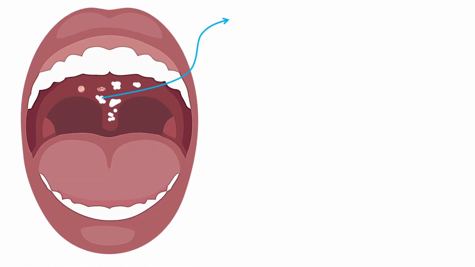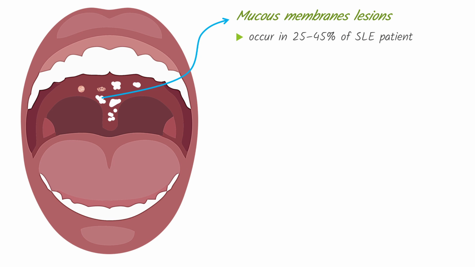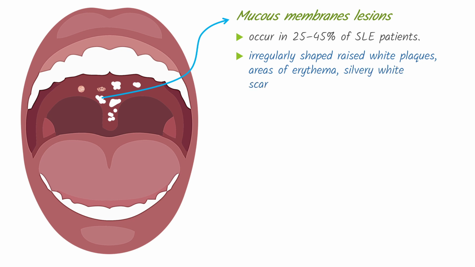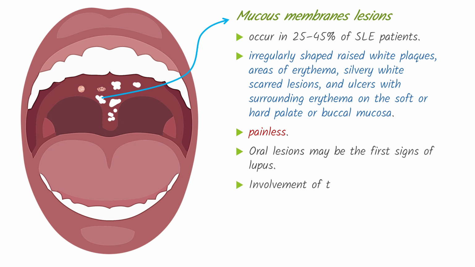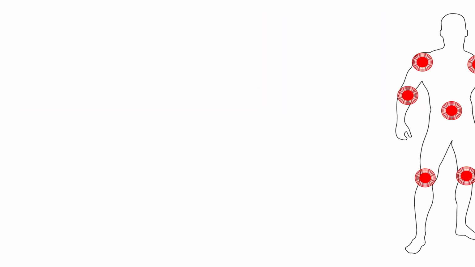Involvement of the mucous membranes occurs in 25 to 45% of SLE patients. The most common manifestations include irregularly shaped raised white plaques, areas of erythema, silvery white scarred lesions, and ulcers with surrounding erythema on the soft or hard palate or buccal mucosa. Oral lesions may be the first signs of lupus. Involvement of the upper airway mucosa can also occur and cause hoarseness.